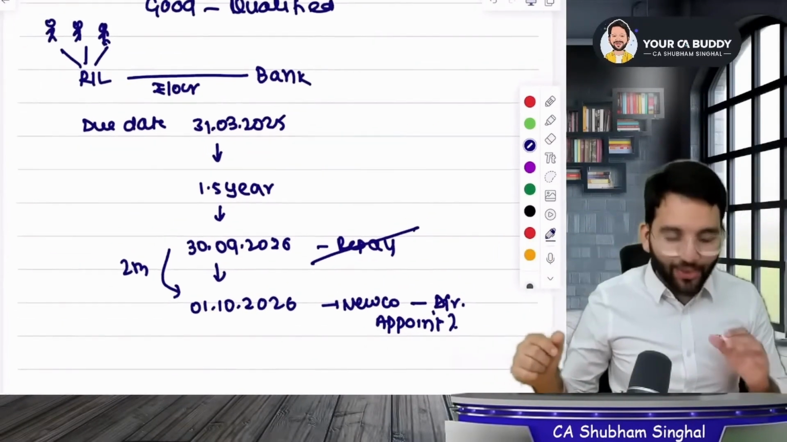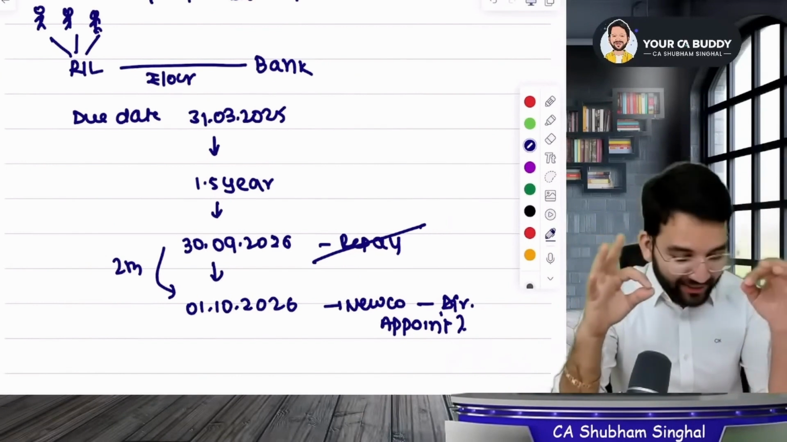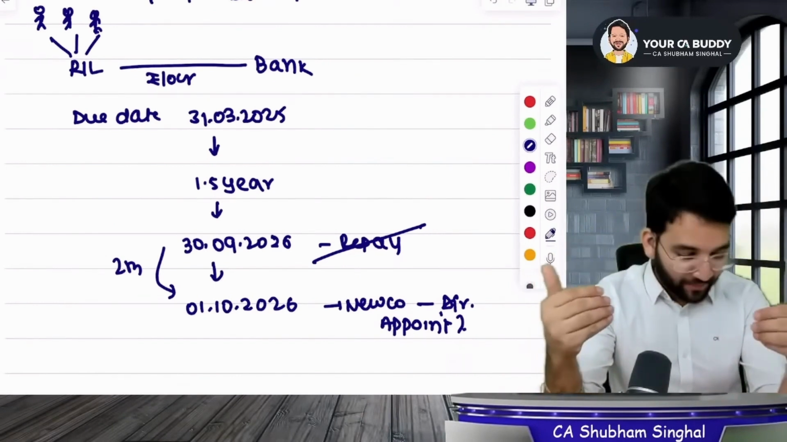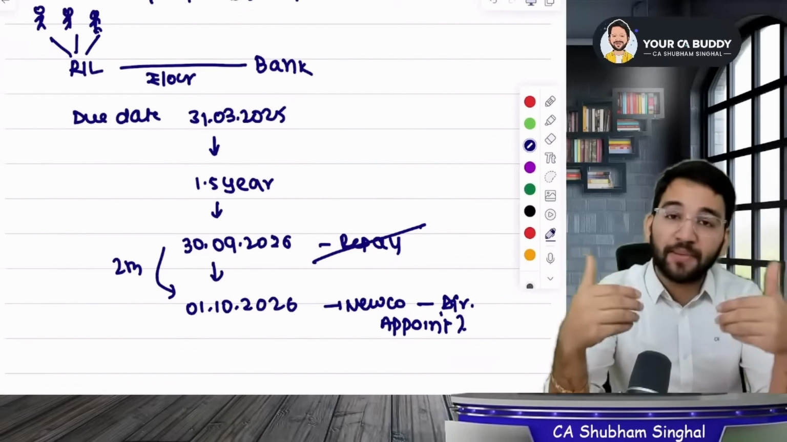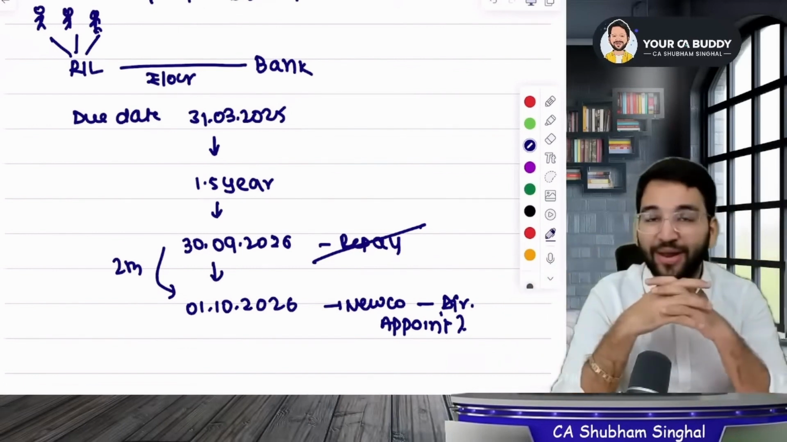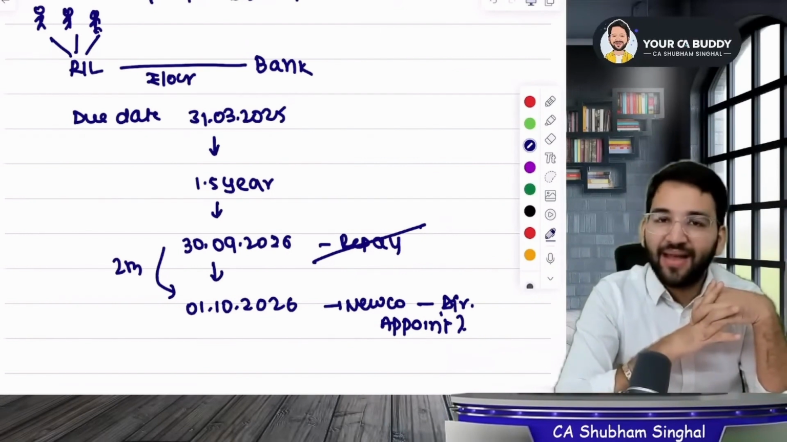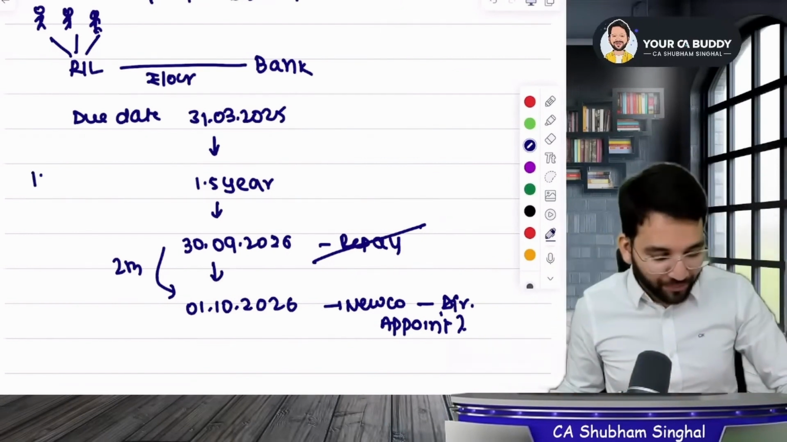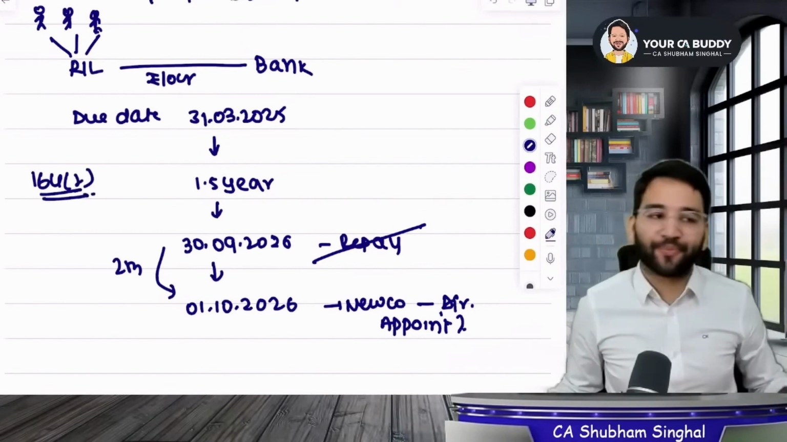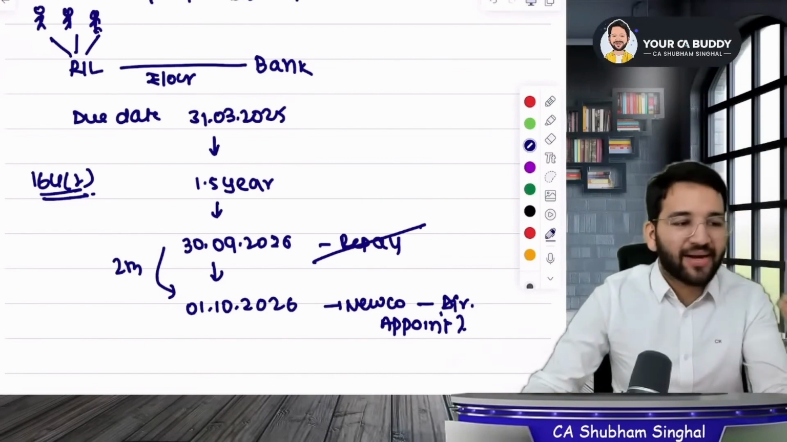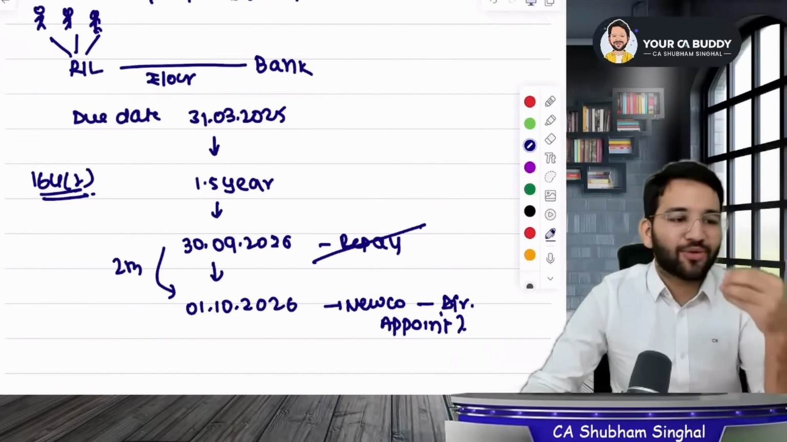Look at the question carefully. Reliance had to repay the loan by 31st March 2025. It defaulted for 1.5 years as it wasn't paid by 30th September 2026. After 2 months, he is saying that he wants to be appointed as director in a new company. Keeping in mind Section 164(2), you tell me, can he be appointed as a director in a new company? Those who are saying yes, Onkar and Palle Reddy, think about it for a second and then answer.